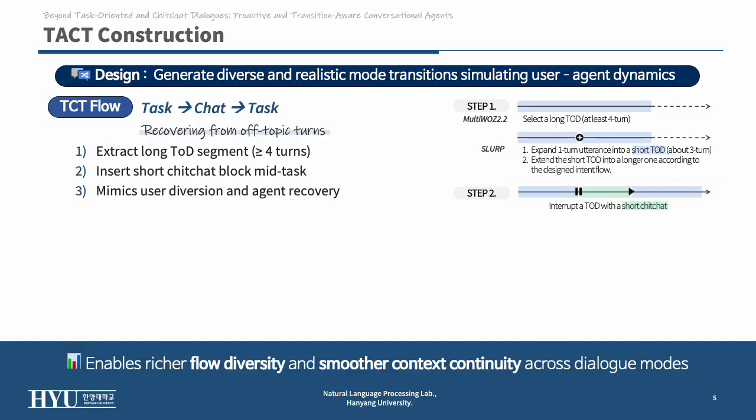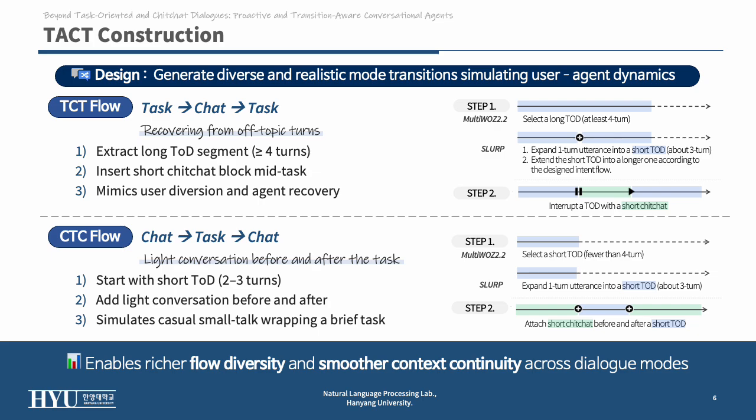TACT combines MultiWOZ 2.2 and SLURP and expands them into 2 main flow types. The first is TCT, Task to Chat to Task. It starts from a long task-oriented dialogue, adds a short chit-chat in the middle, and lets the agent smoothly return to the task. This simulates off-topic turns where users briefly digress and the agent naturally resumes, like returning to a train booking after small talk.